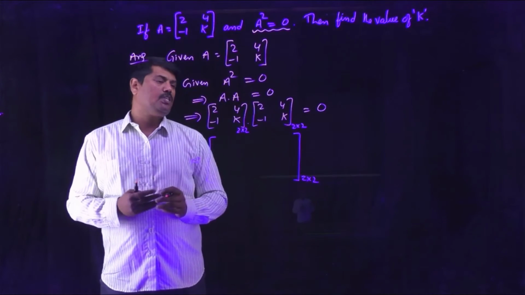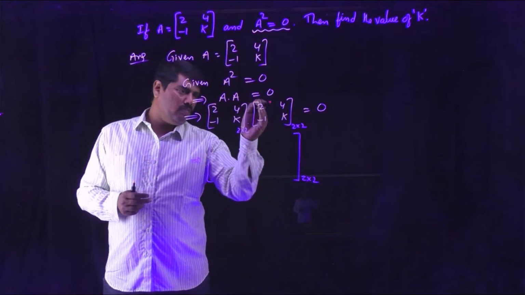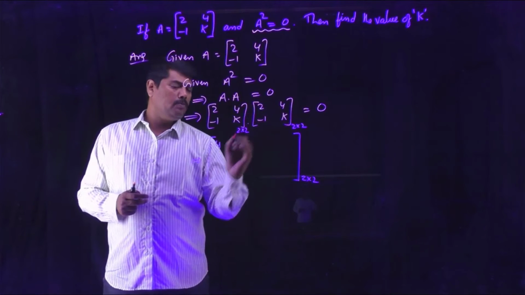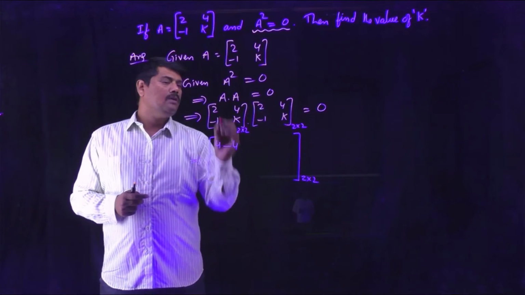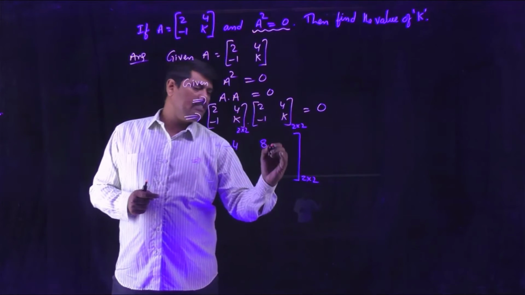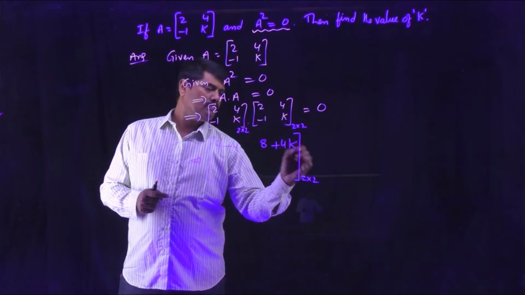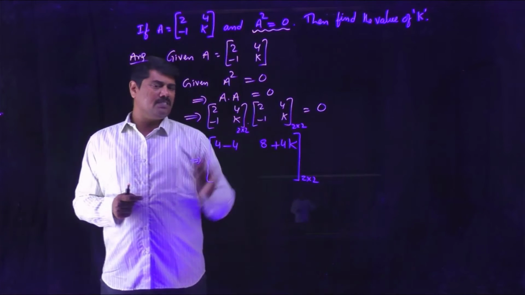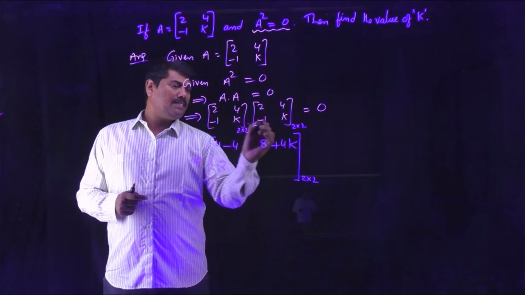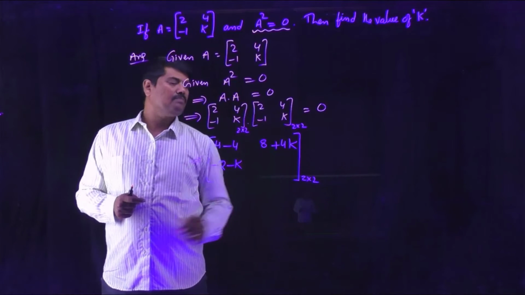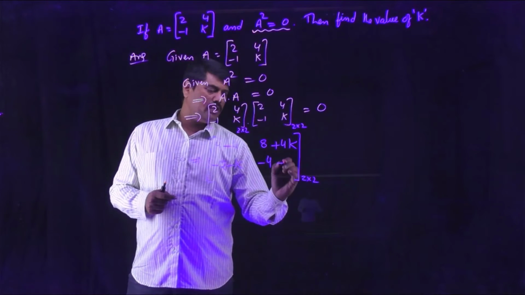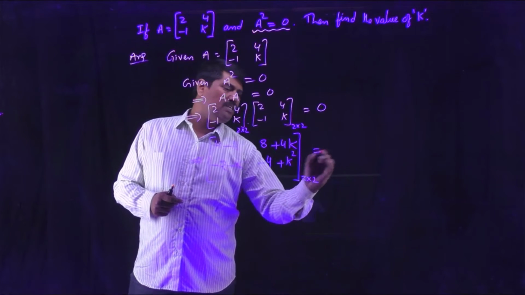What is the multiplication process? Multiplying row with the column. 2 into 2 is 4. 4 into minus 1 is minus 4. 2 into 4 is 8. 4 into k is 4k. Then multiplying the second row with the first column. Minus 1 into 2 is minus 2. Plus k into minus 1 is minus k. Minus 1 into 4 is minus 4. Plus k into k is k square, which is equal to 0.